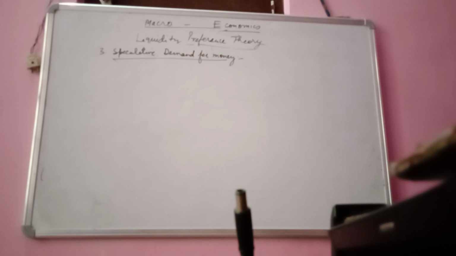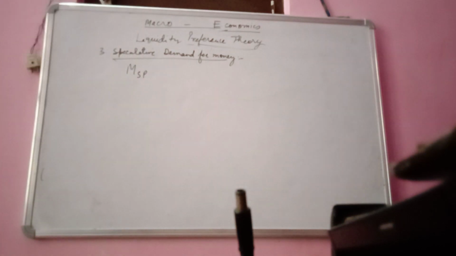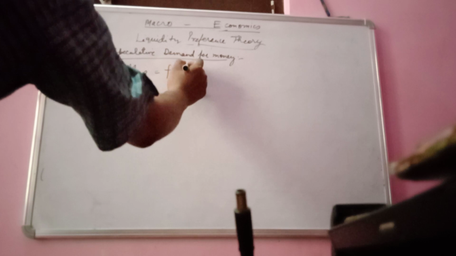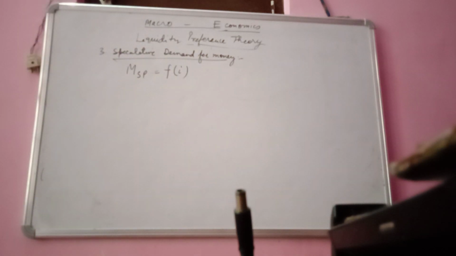So here, the higher the interest rate, the higher the risk, and therefore the speculative demand for money, which can be written as MSP, and the interest rate are inversely related here. This relationship can be written as MSP is equal to f(I). So here it is not Y, it is I. It means it is just dependent on the interest rate,